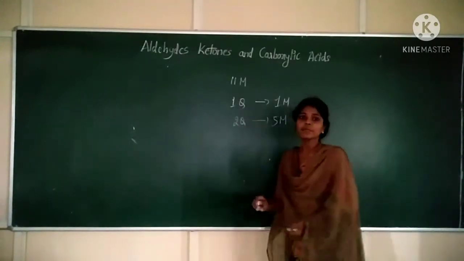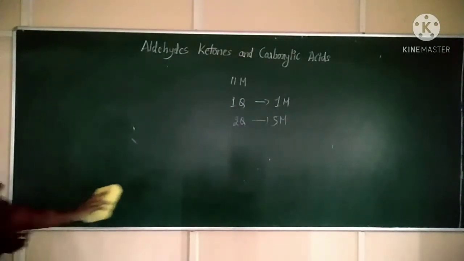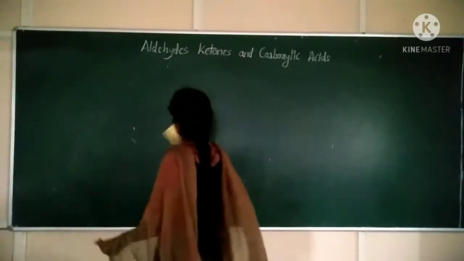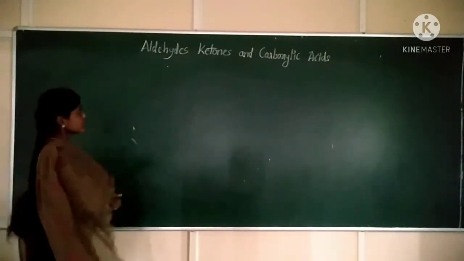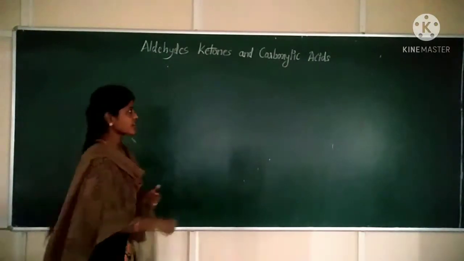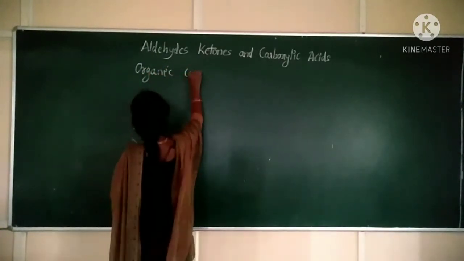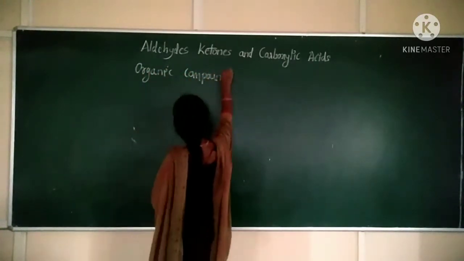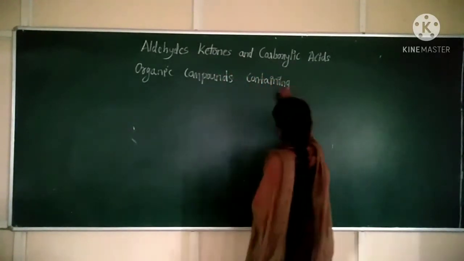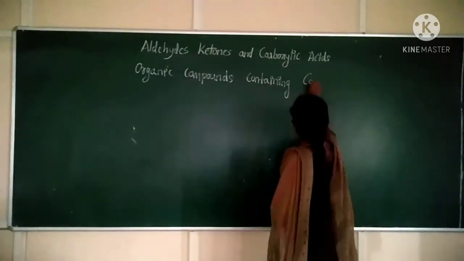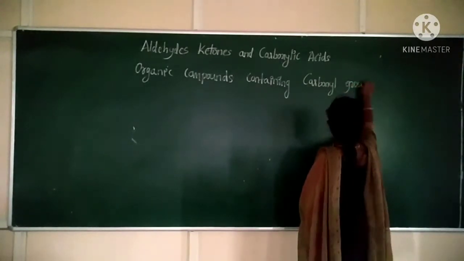Clear? So let us start the aldehydes concept. What are aldehydes, ketones and carboxylic acids? These are organic compounds containing the carbonyl group.